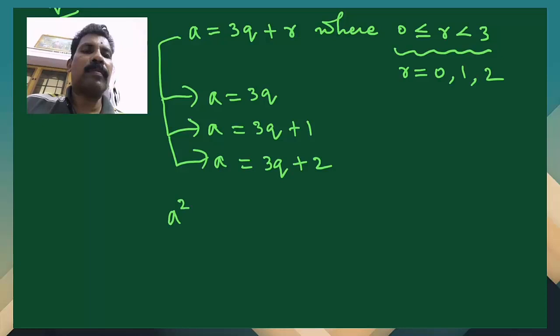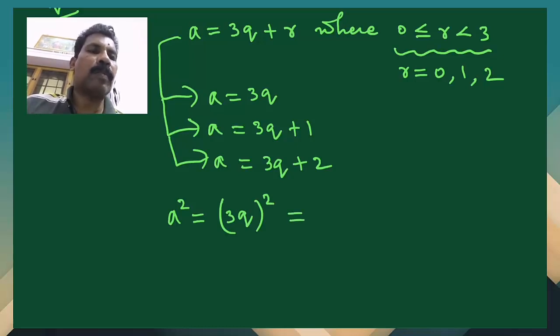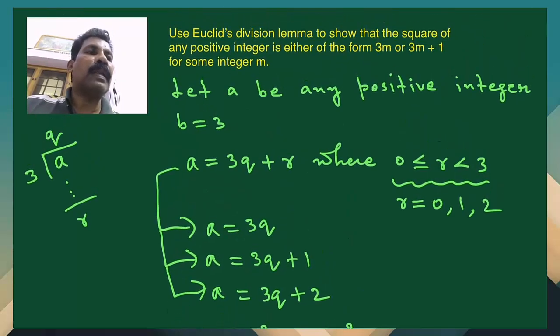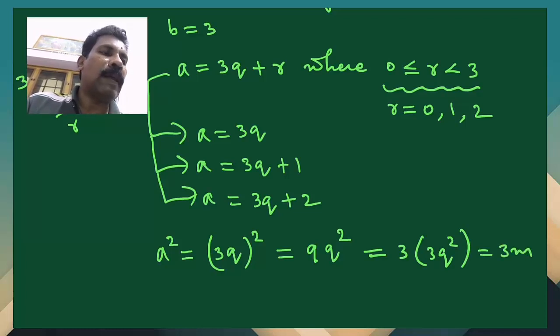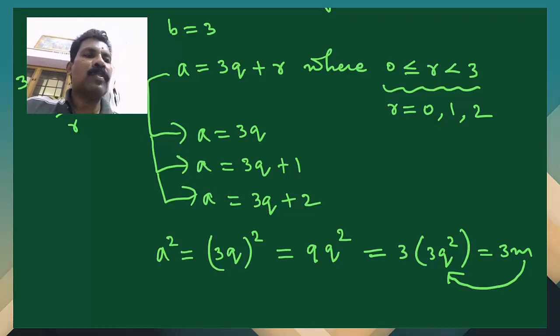Then the square of the positive integer, that is 3q the whole square, which means 9q square. And you know that 9q squared we can write as 3 into 3q square. That is 3 into m, where m is nothing but 3q square, an integer. So the square of the first case, that is when a is equal to 3q, is 3m.